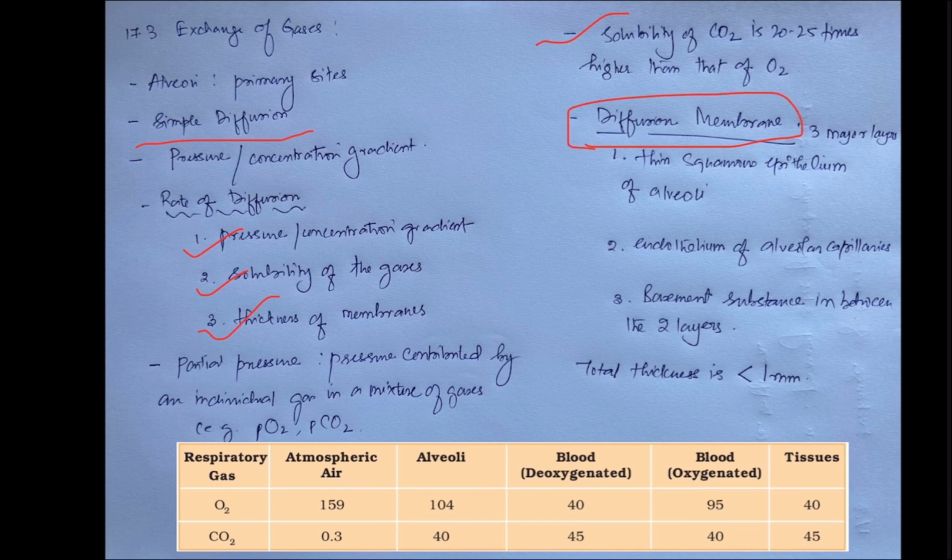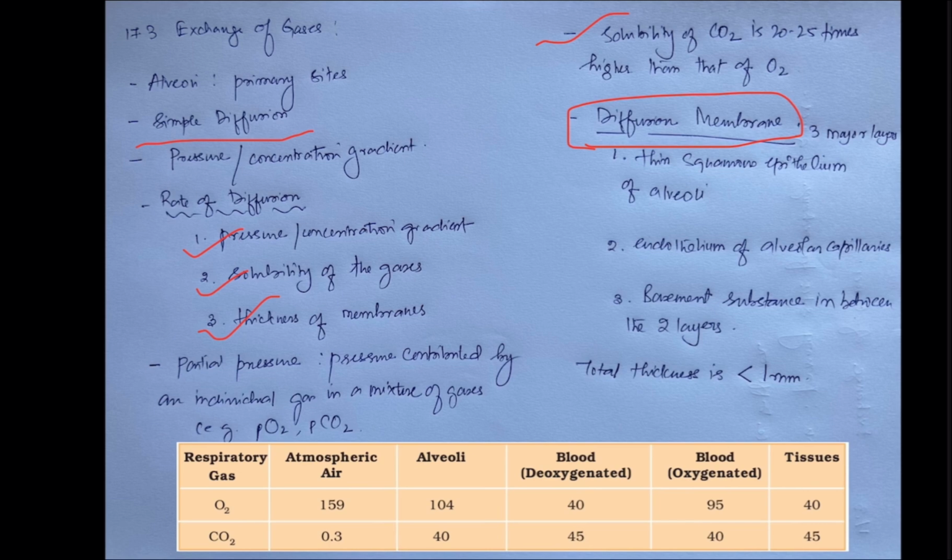Diffusion membrane, like I told, rate of diffusion is also dependent on the thickness of this membrane. You can imagine a membrane: on one side there is air, on the other side there is blood. So it has three major layers.